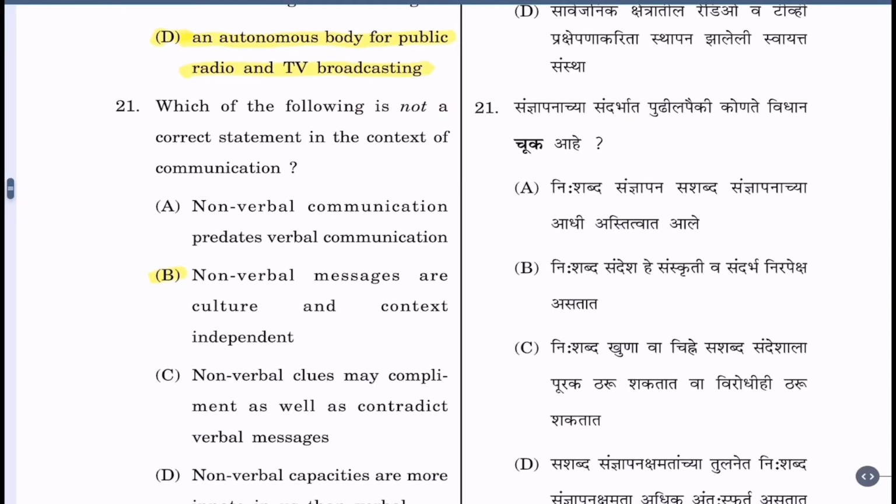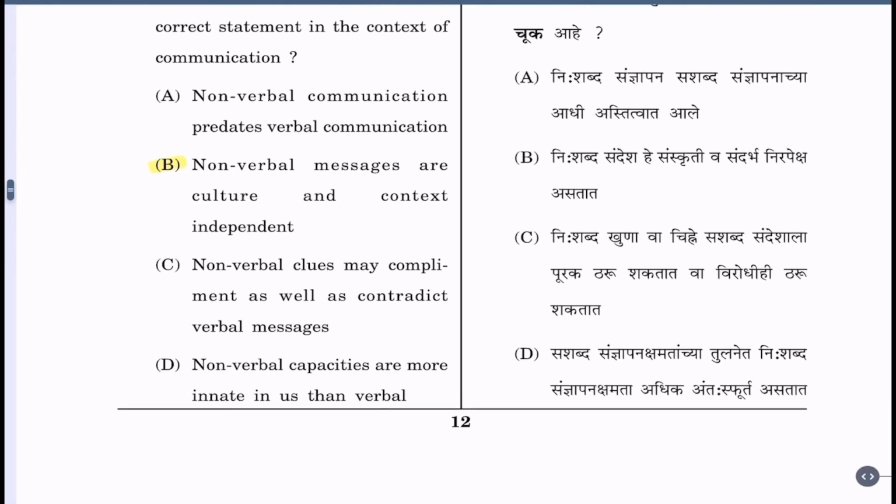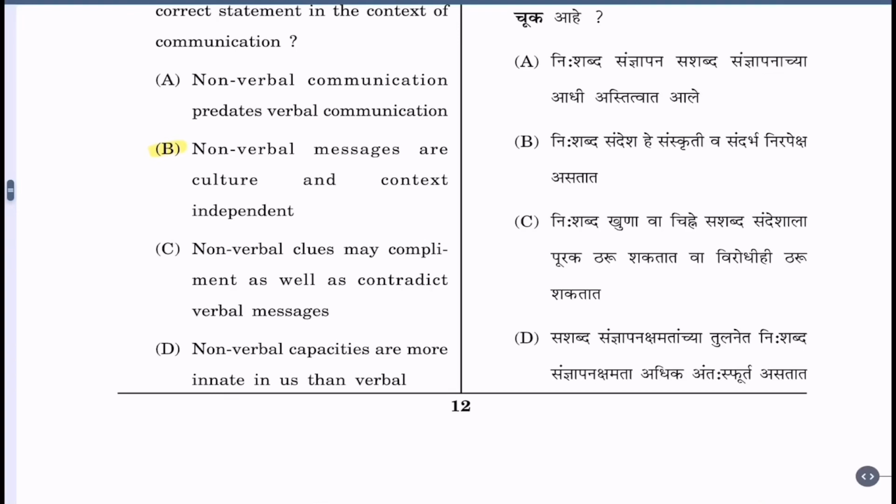Question 21. Which of the following is not a correct statement in the context of communication? A. Non-verbal communication predates verbal communication. B. Non-verbal messages are culture and context independent. C. Non-verbal clues may complement as well as contradict verbal messages. D. Non-verbal capacities are more innate in us than verbal. The correct alternative is B, non-verbal messages are culture and context independent.